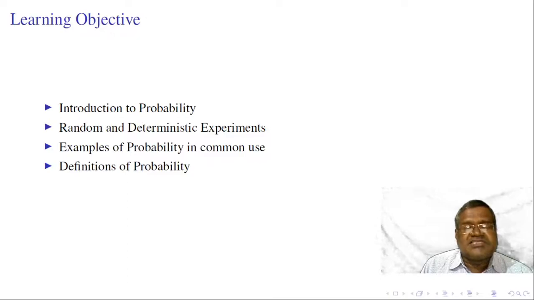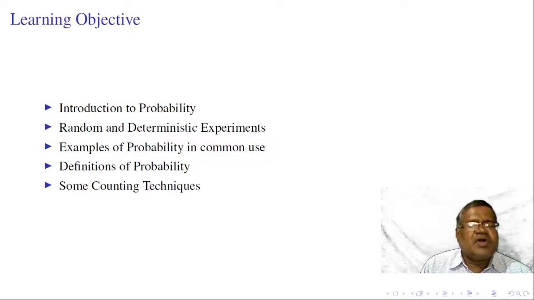Before discussing the definitions of probability, we also discuss the basic concepts related to probability like trial, event, mutually exhaustive events, equally likely events, favorable cases, and some counting principles about permutations and combinations in the present lecture.